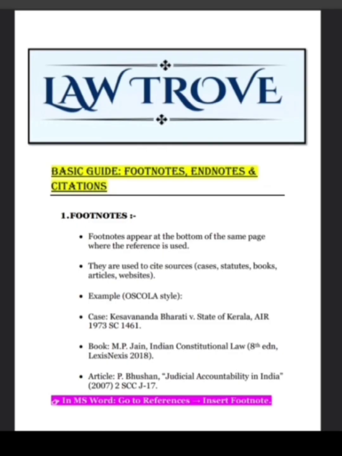So if I am writing a research paper and I refer to 10 other research papers, and I'm writing something that I have taken from a particular research paper A or B, how will I cite them? There are basically two ways to cite them. First is the footnotes and second is endnotes.